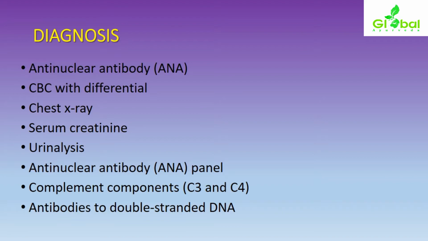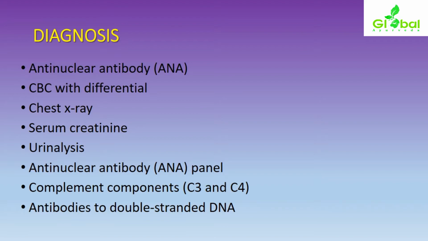CBC with differential count, complete blood count with differential, so that within that we can differentiate each set of cells. Chest X-ray, if at all one more system is affected, as we have seen in comorbidities. Likewise, for any chest related, specifically heart or lung related condition, a chest X-ray should be included in order to differentiate the condition.